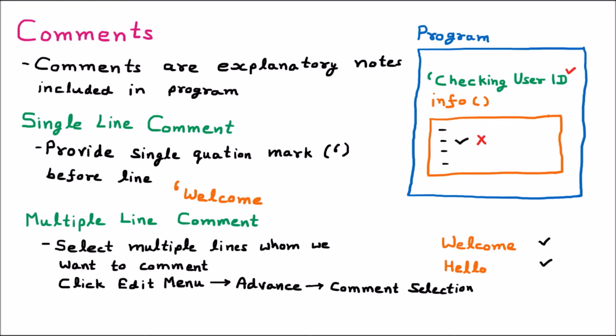When we do so, automatically before all lines the quote will be provided and they now become comments. There is also a shortcut available: we can simply press Ctrl K and Ctrl C. So this is how we can provide single line or multiple line comments in .NET.